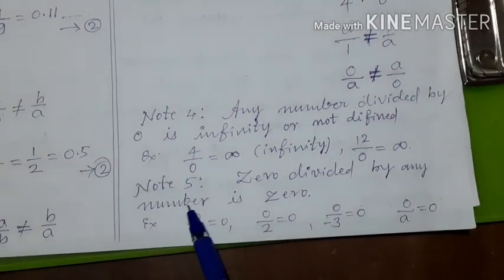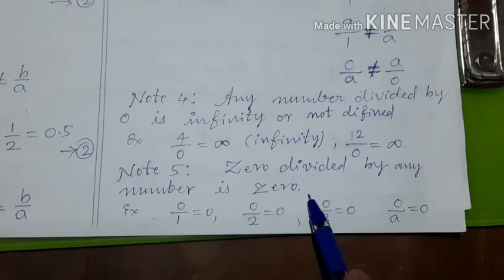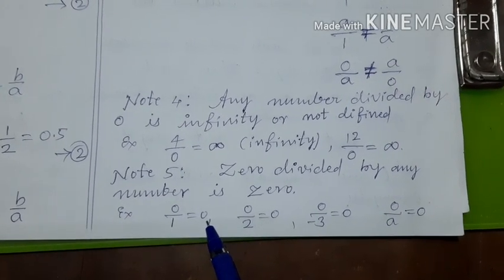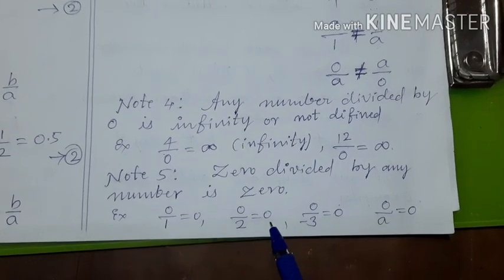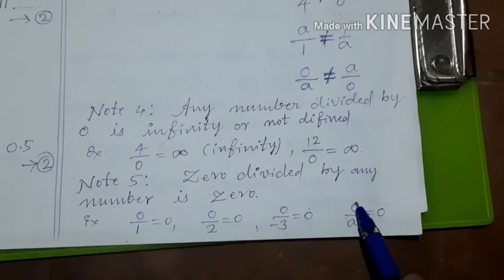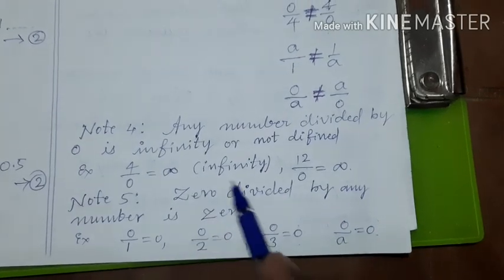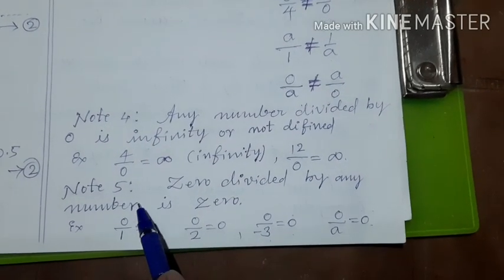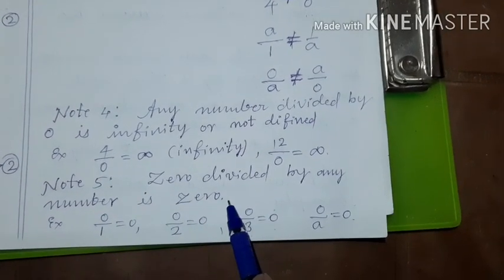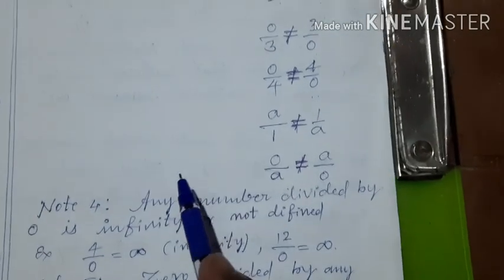Now you see here children, 0 divided by any number is 0. That is, 0 upon 1 is equal to 0. 0 upon 2 is equal to 0. 0 upon minus 3 is also 0. 0 upon A is equal to 0. So 0 divided by any number, or 0 upon any number, is always 0. Okay. Then one more interesting property.